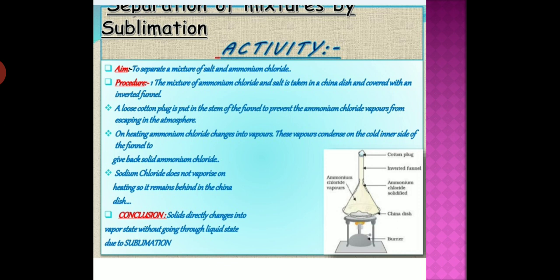You can do it at home also. You can take camphor, crush it first, and mix it with salt. Now supply the heat. What will happen? This camphor evaporates and directly changes into vapors. Understand? So now you can separate the ammonium chloride from salt by the process of sublimation.